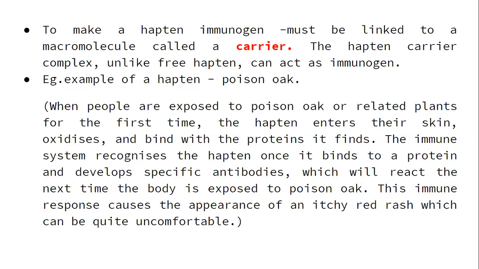So we can see that to convert a hapten into a complete antigen, it should attain a high molecular weight. For that, the hapten should bind with a carrier protein or a large macromolecule. When it binds with a macromolecule or a carrier protein in the body, it meets that requirement and becomes immunogenic in nature.